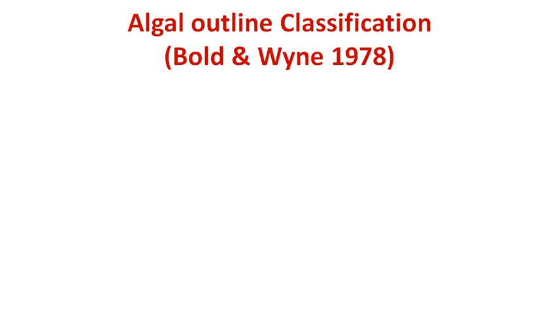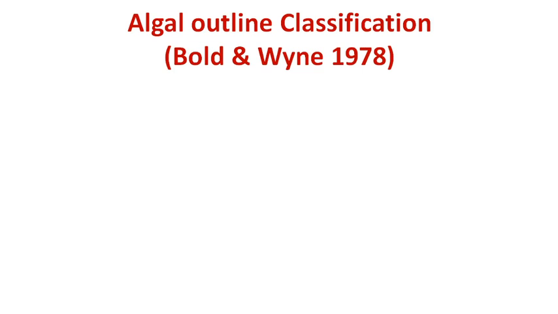Next, I'm focusing here on the outline classification of algae, the classification of algae up to classes. This classification system we refer to here is according to Bold and Wynne, 1978. Harold C. Bold of the University of Texas, USA, and Michael J. Wynne of the University of Michigan, USA, in their book Introduction to the Algae: Structure and Reproduction, proposed their own system of classification in 1978.